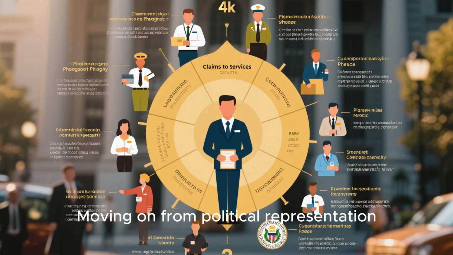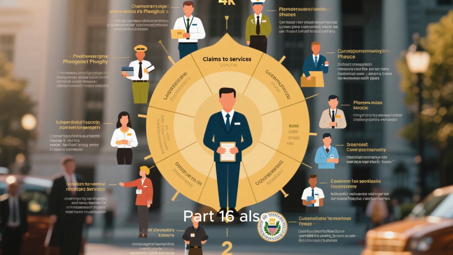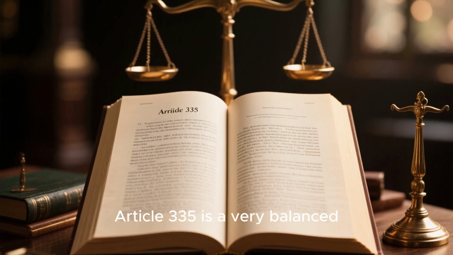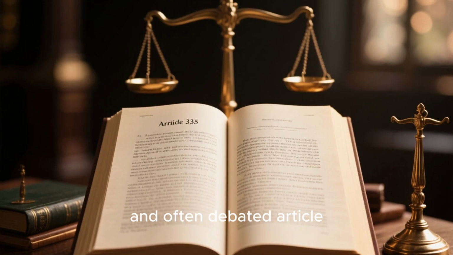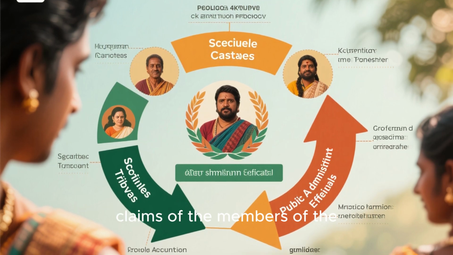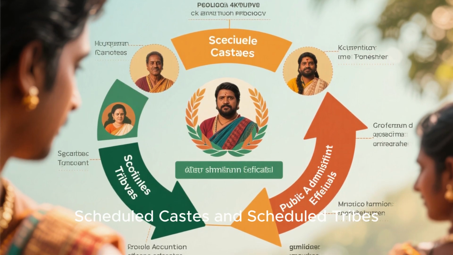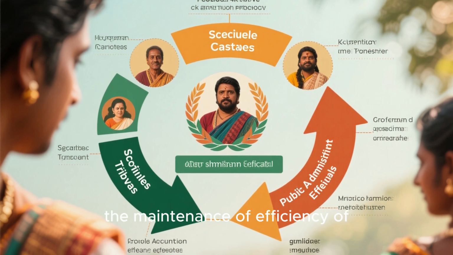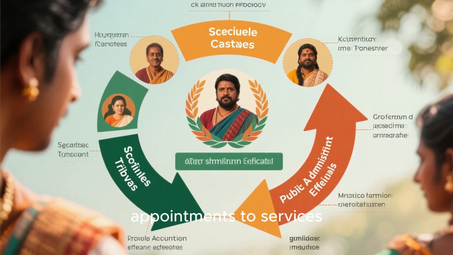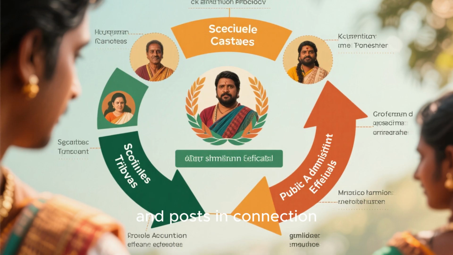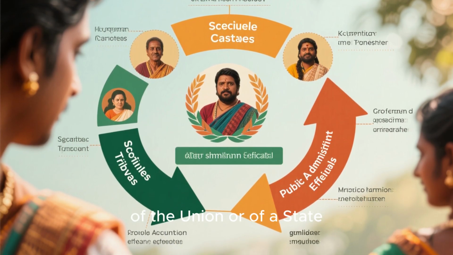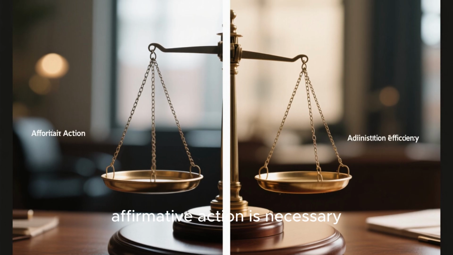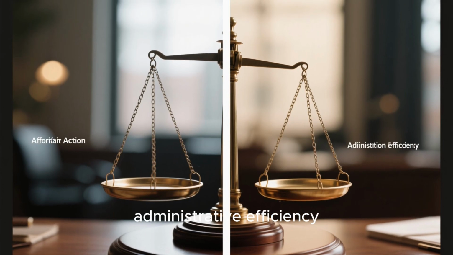Moving on from political representation, Part 16 also addresses claims to services and posts. Article 335 is a very balanced and often debated article. It states that the claims of the members of the scheduled castes and scheduled tribes shall be taken into consideration, consistently with the maintenance of efficiency of administration, in the making of appointments to services and posts in connection with the affairs of the Union or of a state. This means that while affirmative action is necessary, it should not compromise administrative efficiency.